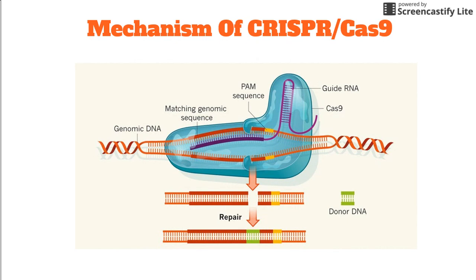If the match is complete, then Cas9 will use 2 tiny scissors to cut the DNA. When this happens, the cell tries to repair the cut, but the repair process is error-prone, leading to mutations that can disable the gene. This can also be done by adding another piece of DNA that carries the desired sequence. Once the CRISPR system has made the cut, the DNA template can pair with the cut end, recombining and replacing the original sequence with the new version.